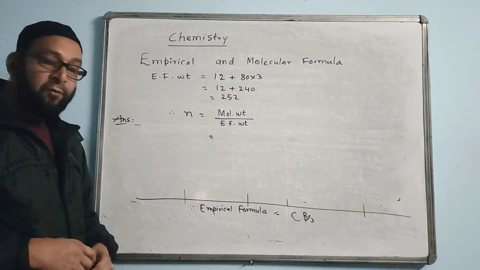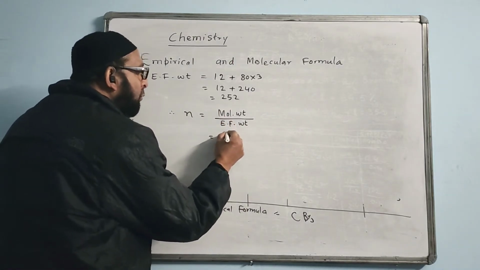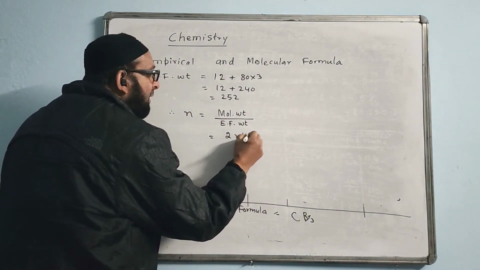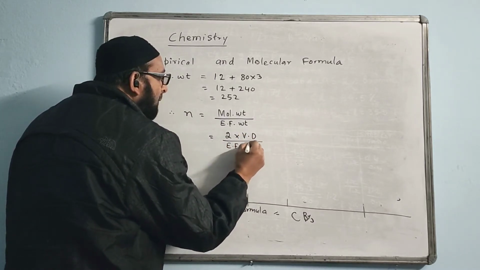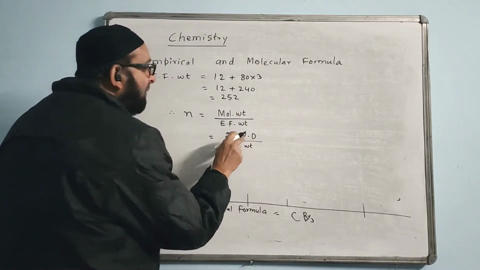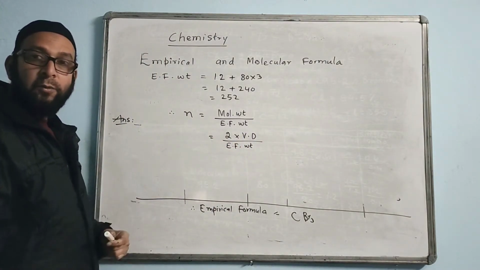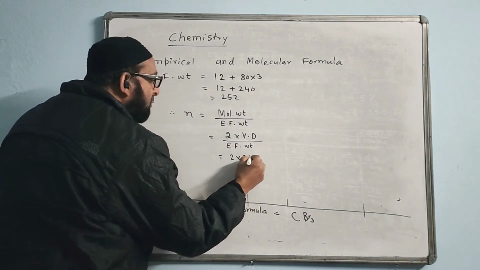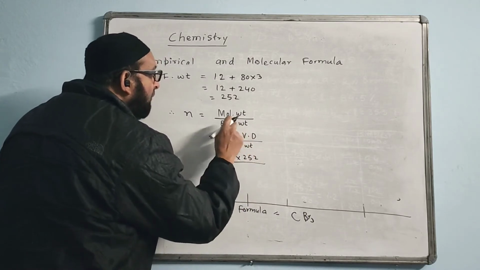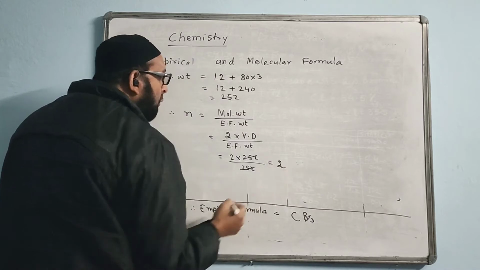In the question, if you read, it is given vapor density. We will be writing it 2 times vapor density. You can write that 2 into VD by empirical formula weight. The question has given the value of vapor density. So I will write that. Now you can put the value: 2 into vapor density is 252, upon empirical formula weight, which is also 252. These two cancel and the answer is